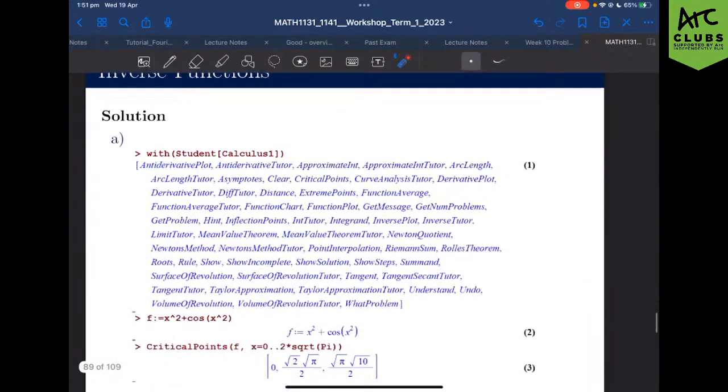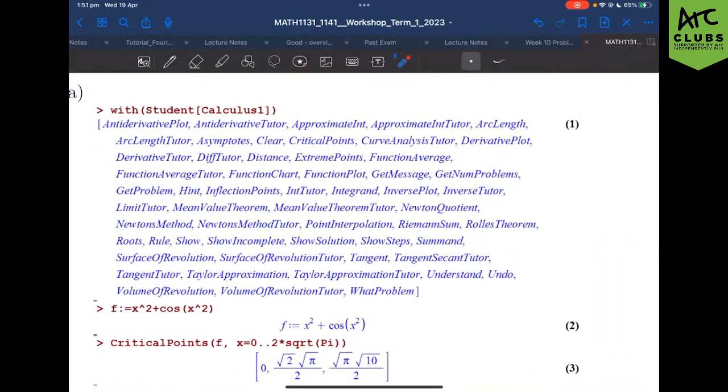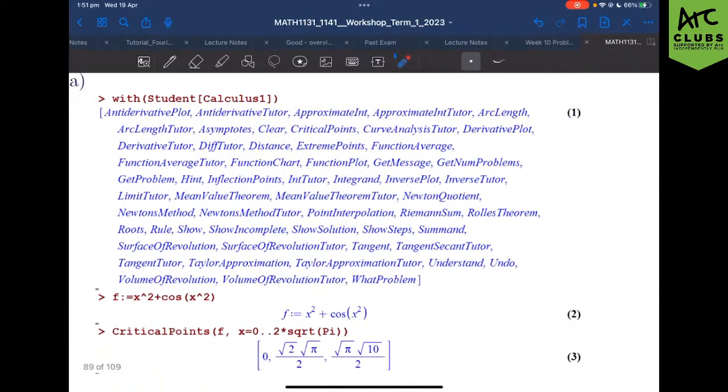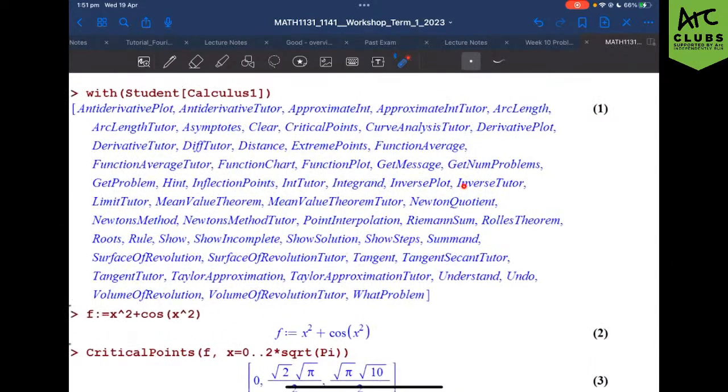So this is how you would actually solve for critical points using Maple. You guys need to remember to use the package with Student Calculus 1. I chose to just remember it, but it's up to you. But if you guys ever want to check your working out, this will be the way to do it. Just input the function and use the function critical points. There are a lot of other functions. There's a reason why I kind of left all of this here.